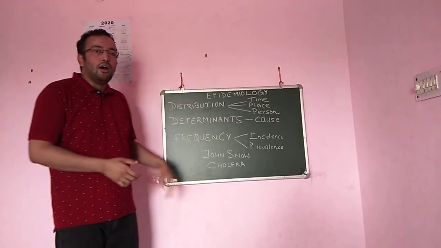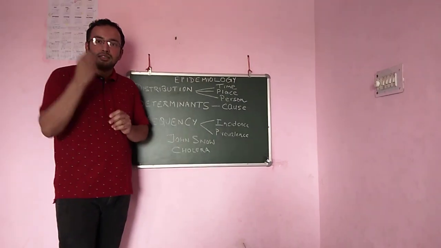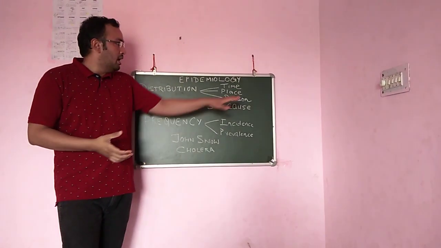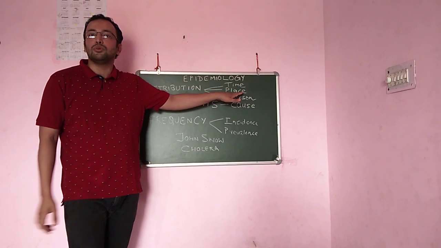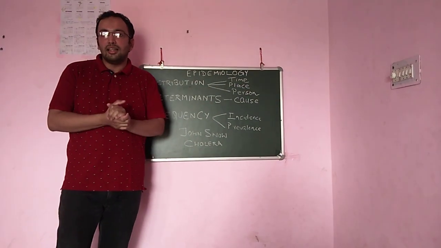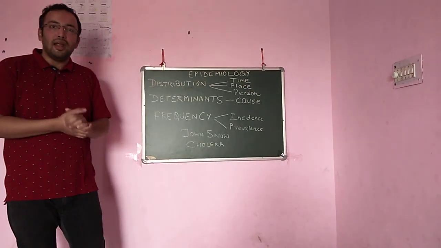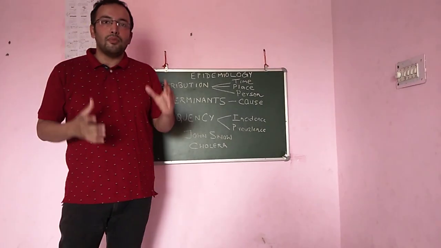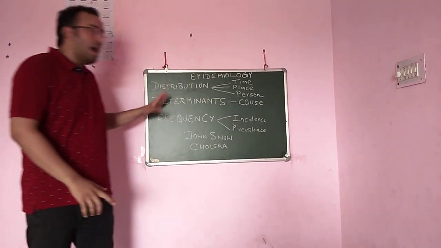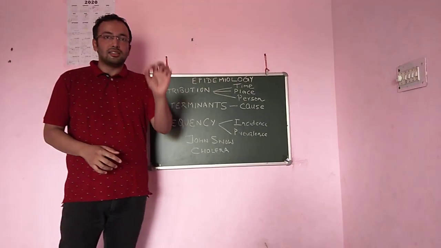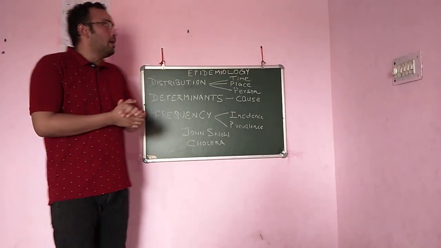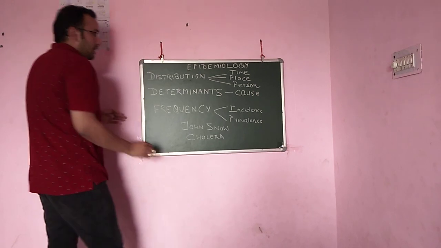But John Snow used the simple techniques of epidemiology. He used the place distribution of the cholera deaths in the area. He made a spot map.